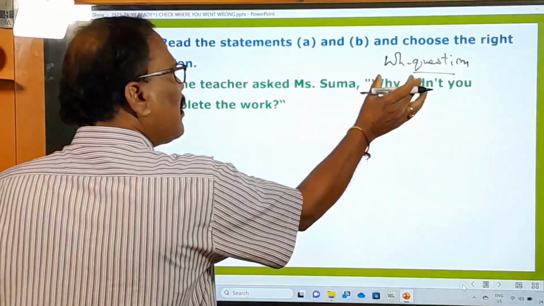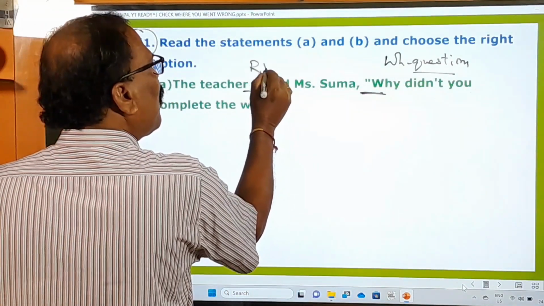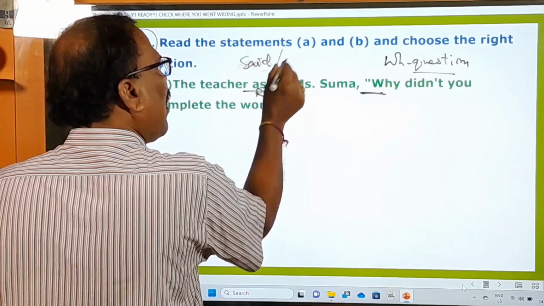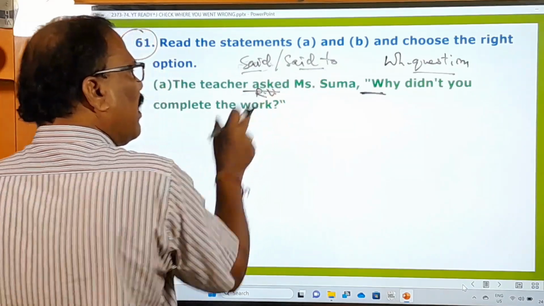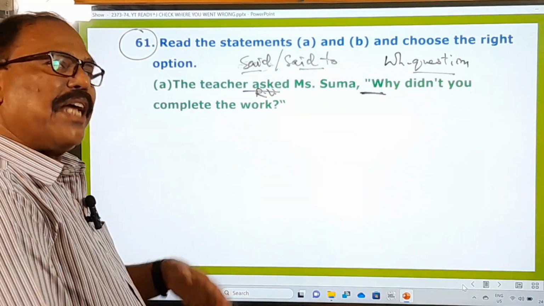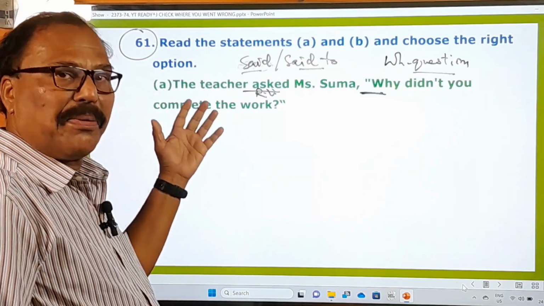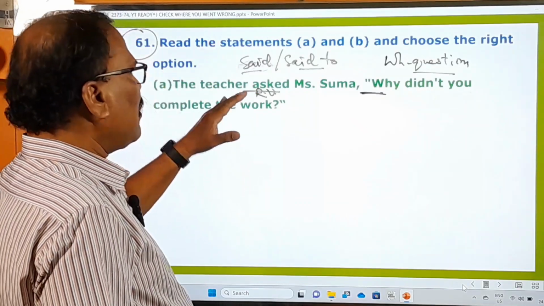Whenever this WH question is in the direct speech, the reporting verb can be either said or said to. Normally said or said to must be there in the reporting verb, but sometimes asked can also be used in the place of the reporting verb. So here asked is absolutely right, said is right, said to is also right.